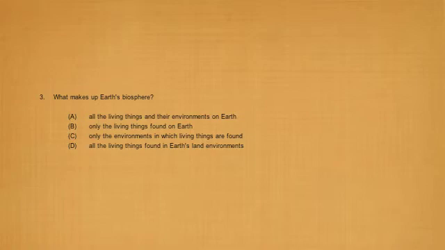Moving on to the third question, which says what makes up Earth's biosphere. Now you know the biosphere consists of living things and the environment. So the answer has to be related to living things or environments, or both. If we look at each option, option A sounds reasonable because all of the living things and their environments on Earth make up the Earth's biosphere. Not only living things, but also the environment, so it should consist of both of them. The other options are irrelevant, so we do not pick them, which are C and D.